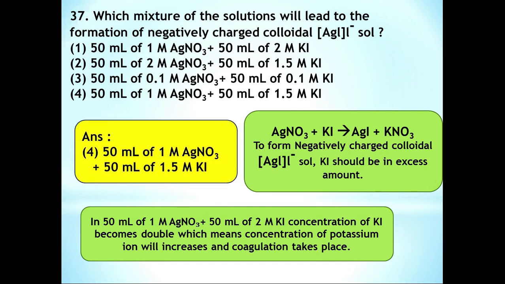So option 4, 50 ml of 1 molar AgNO3 plus 50 ml of 1.5 molar KI, is the correct answer. If KI is in large excess, then coagulation takes place. So it must be in slightly larger amount. So option 4 is the correct answer.